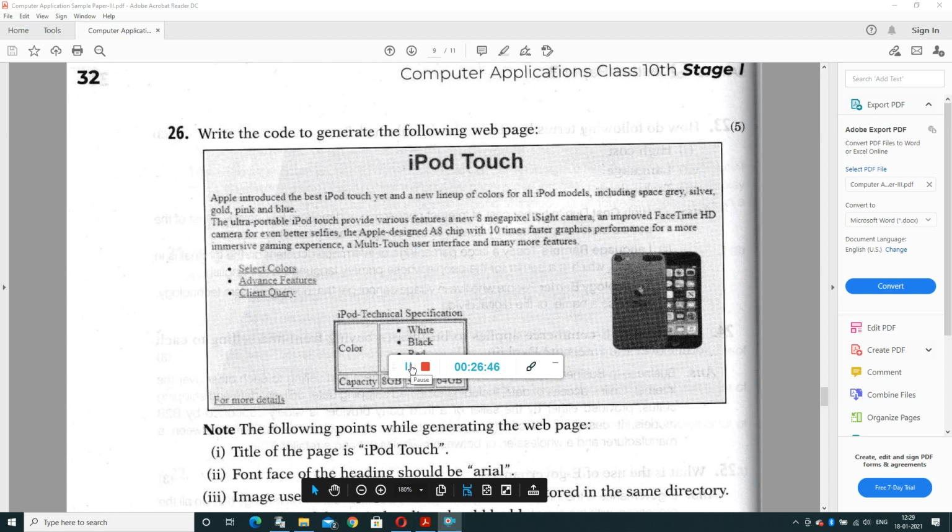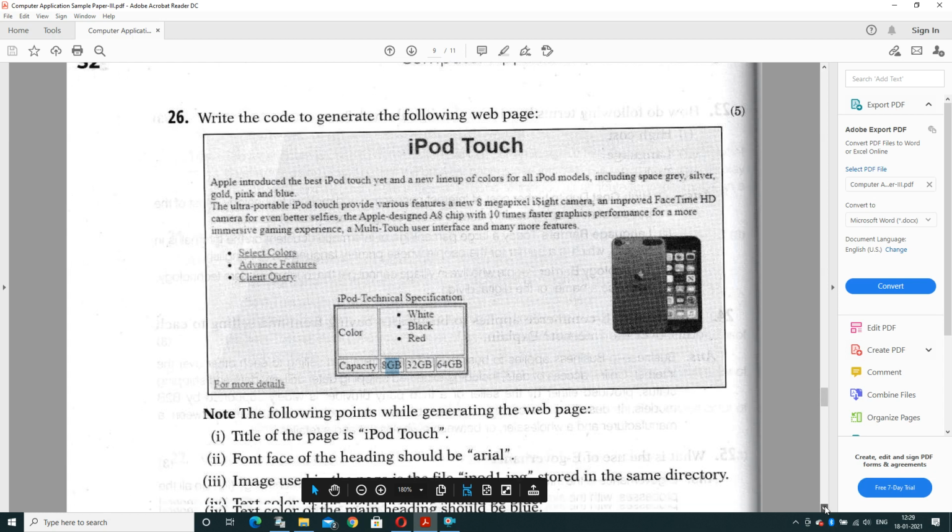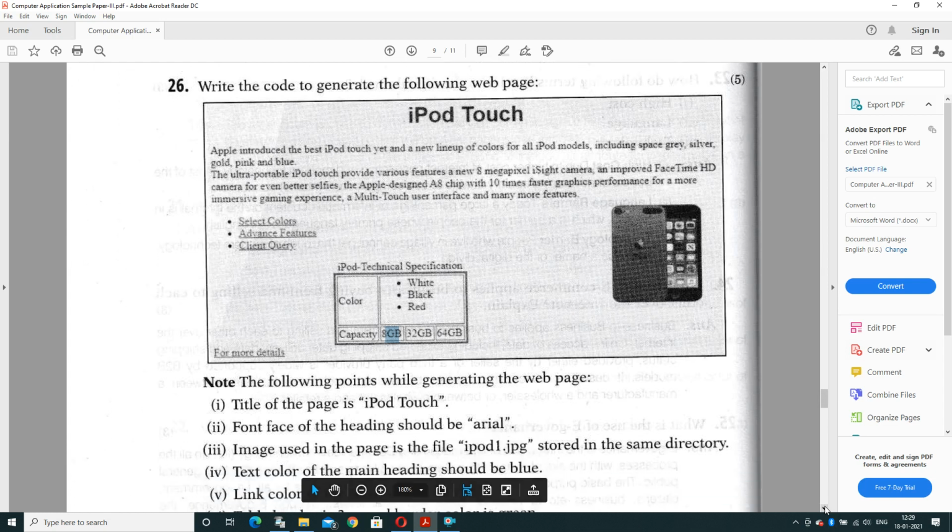So the next question is of 5 marks. Question number 26. Write the code to generate the following web page. The web page view is displayed on your screen. We will read the key points that we have to follow. The following points will be generated in the web page. First thing, the title of the page is iPod Touch. Font face of the heading should be Arial.